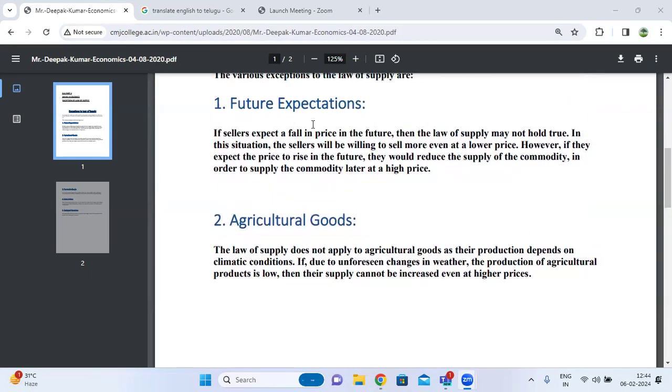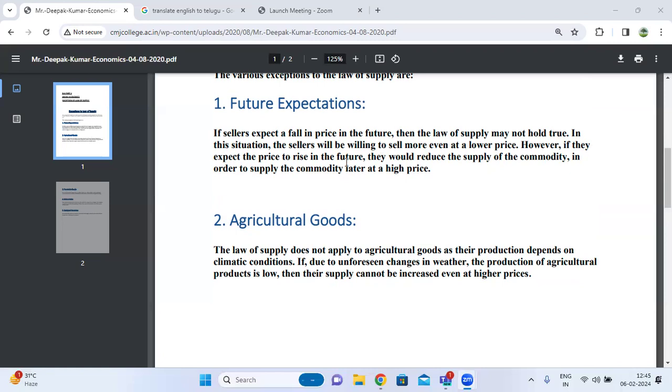The first one is future expectations. If a seller expects a fall in the price of the product or commodity in future, then the law of supply may not hold true. In this situation, the seller will be willing to sell more even at a lower price.